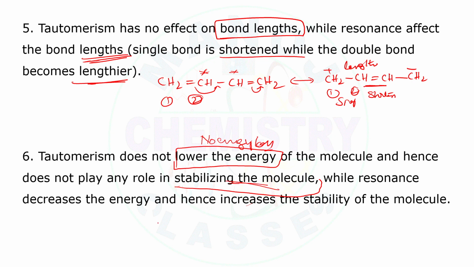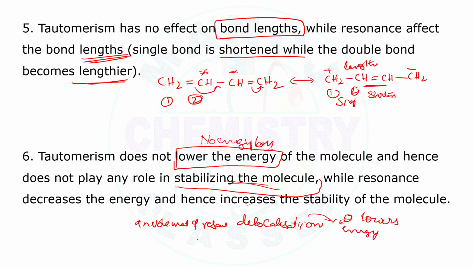Whereas in resonance, delocalization takes place. Due to the delocalization, the electrons do some work. As a result, it lowers its energy. Hence, there will be a chance for the stability of the resonating structure, one or more resonating structures.